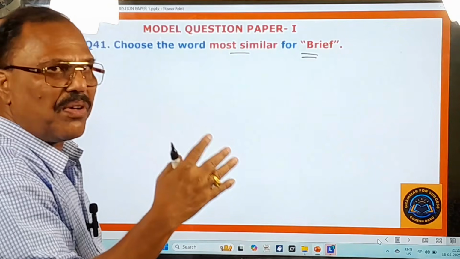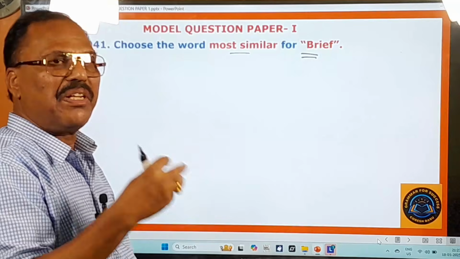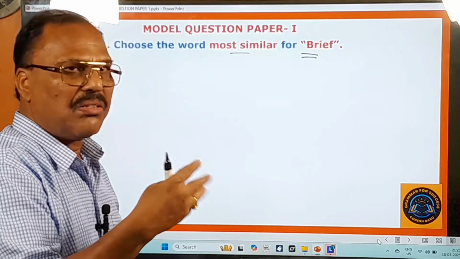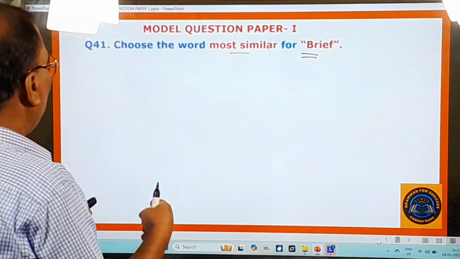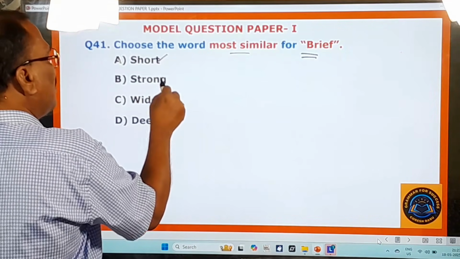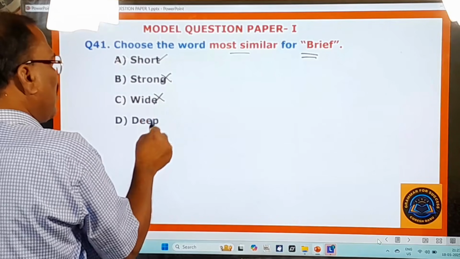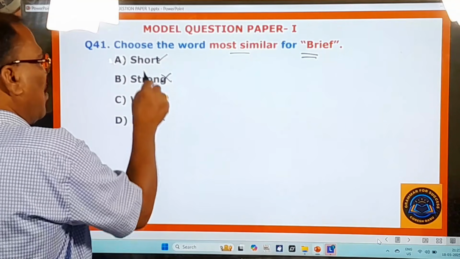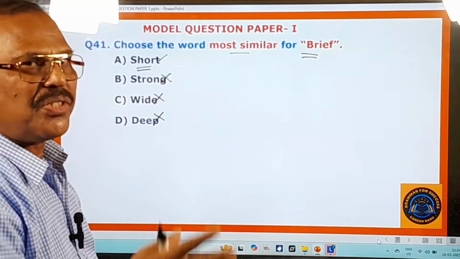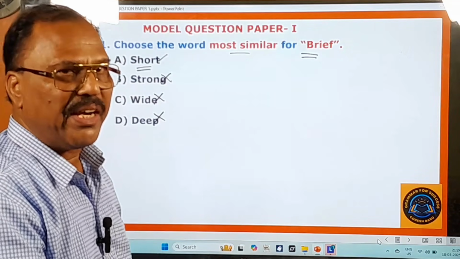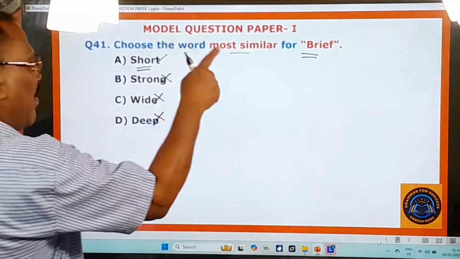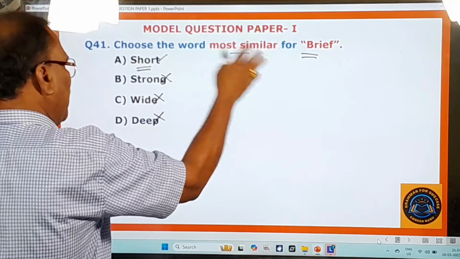First of all, you should know the meaning of brief. Brief means concise, succinct, pithy, and all such meanings are there. And here the similar meaning is short. Strong is not the right one, wide is not the right one, deep is not the right one, only short is the right one. Brief period means short period. I stayed in London for a brief period, which means for a short period. That's why the synonym of brief is short.